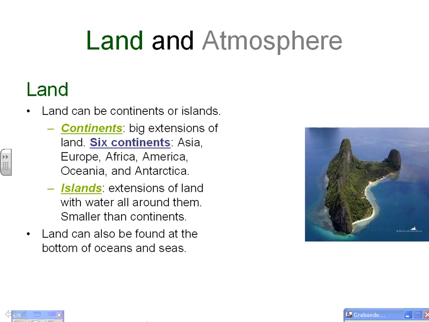Land and atmosphere. Land. Land can be continents or islands. Continents are big extensions of land. There are six continents: Asia, Europe, Africa, America, Oceania, and Antarctica. Islands are extensions of land with water all around them and are smaller than continents. Land can also be found at the bottom of oceans and seas.